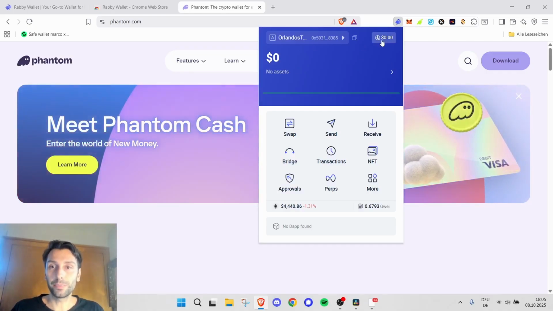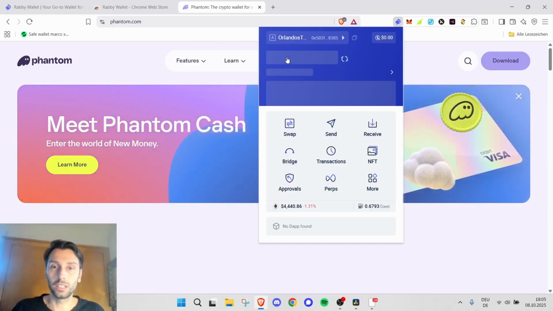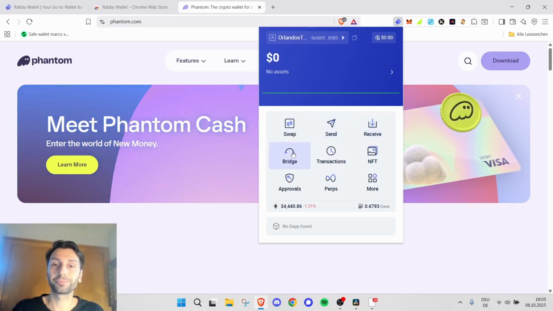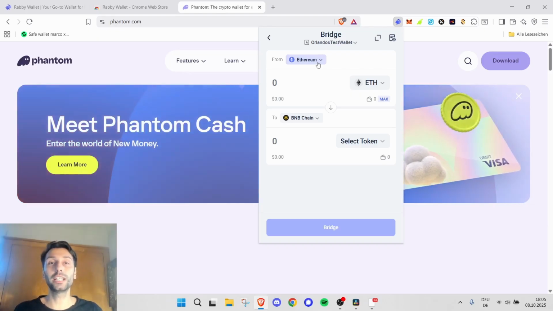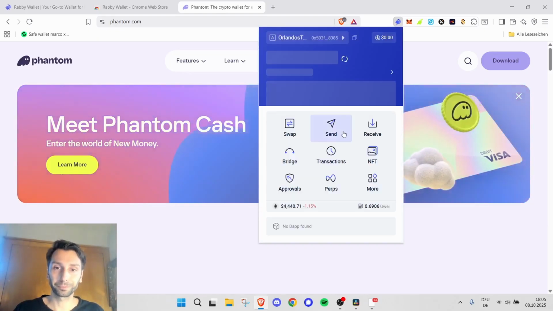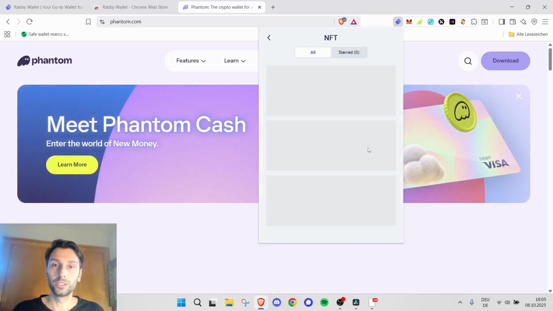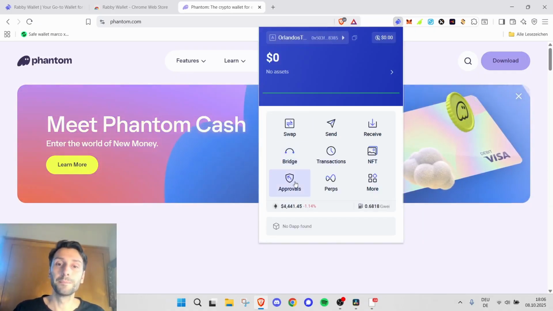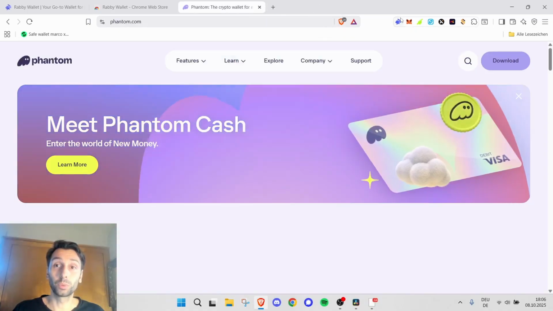Other functions in Rabby are an asset overview. Right now it's 0 because there's nothing in here. A swap function, a sending and receiving function, a bridging function where you can bridge from one chain to another chain. In Rabby, only EVM compatible chains. Then transactions, you can look at your transaction history. You can check your NFTs if you have any. What an NFT is, we'll explain later. You can check the approvals you gave. That we will also explain later.